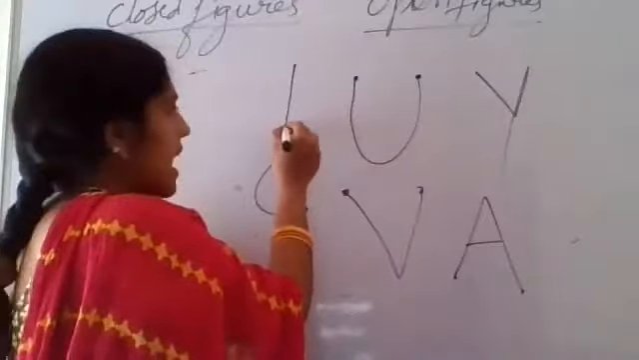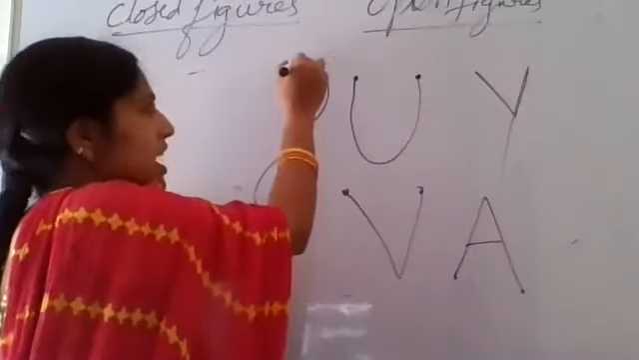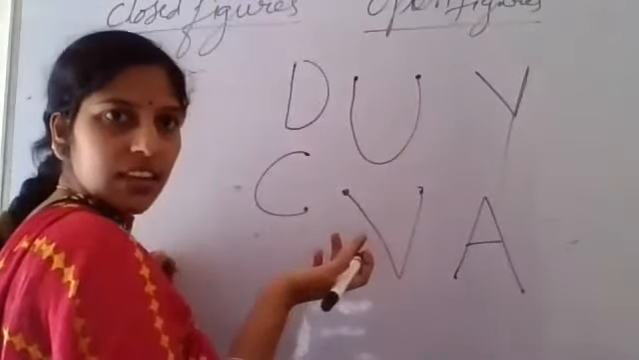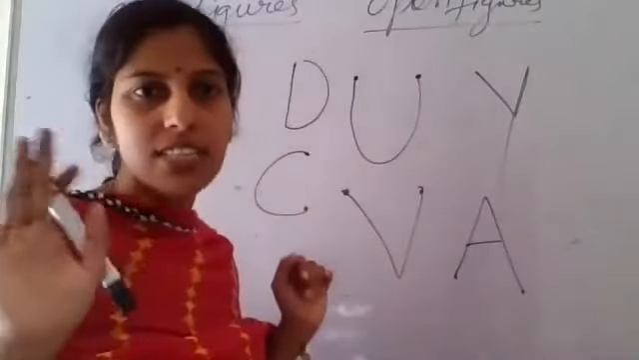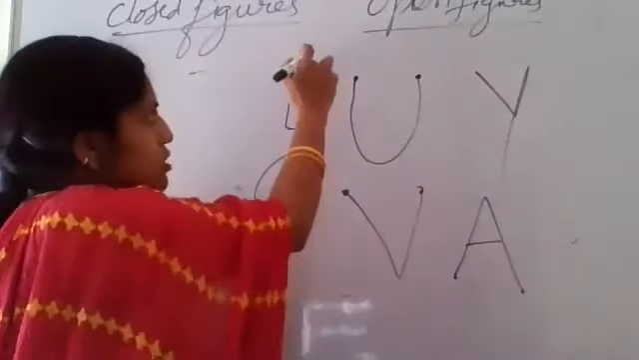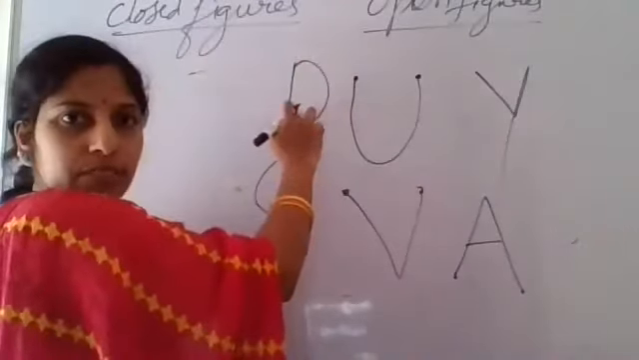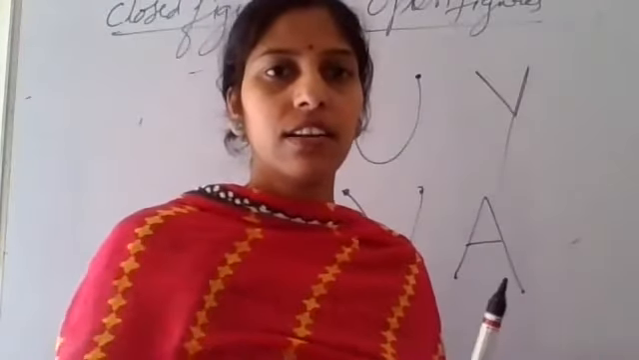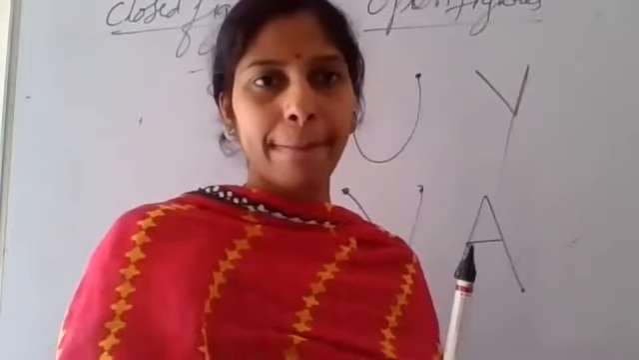D. See here, we can start like this. We can draw this line and the same we can continue and we can end here. And there is no gap between. If there is a gap, we don't call it D. We have to definitely join. That means there is no gap to go out. So that's why it is a closed figure. Is it clear? Yes, ma'am.